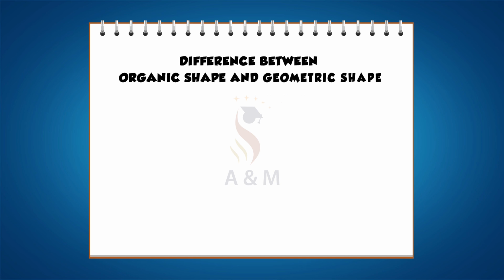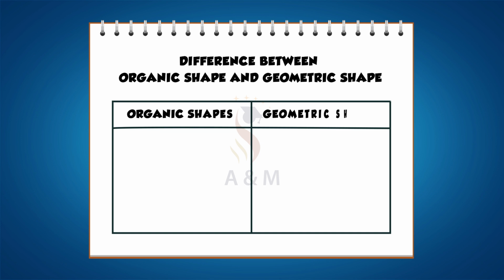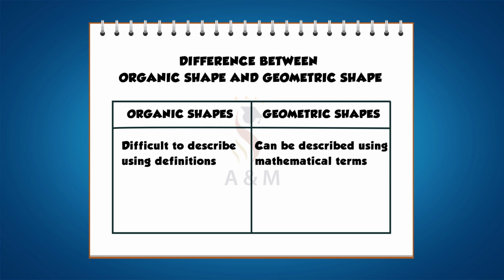Let's look at the difference between organic shapes and geometric shapes. Organic shapes are difficult to describe using definitions, whereas geometric shapes can be described using mathematical terms. Organic shapes are irregular or uneven, whereas geometric shapes are regular or precise.